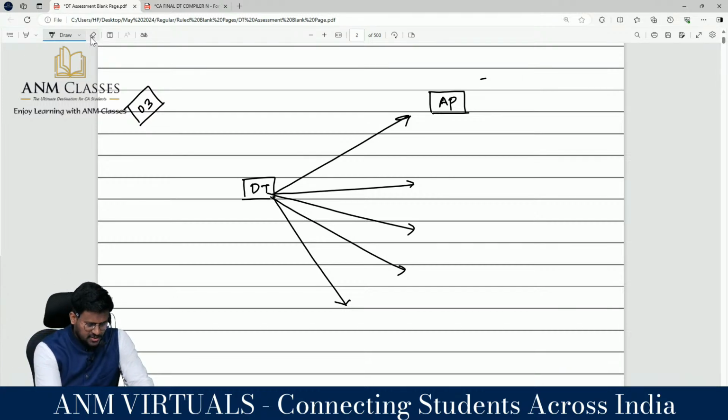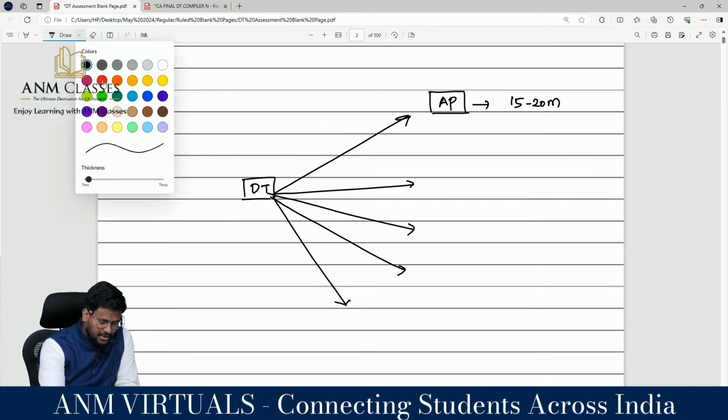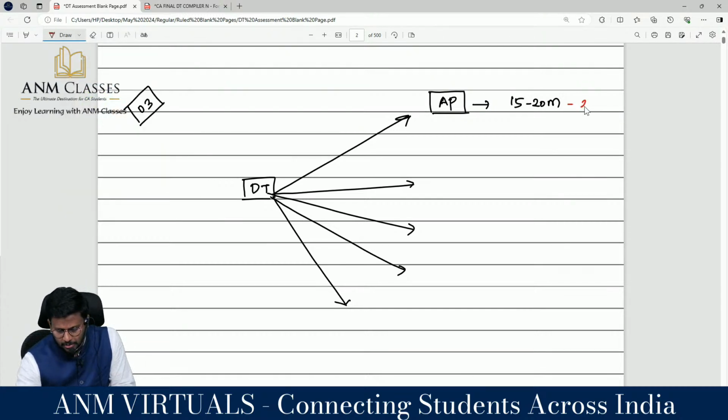From those areas I am expecting at least 15 to 20 marks in the exam. This 15 to 20 is very important at CA Final level. For this preparation, you have to ensure that you have completed my 200 questions that I have put on YouTube. That 200 question preparation is very important for the examination.